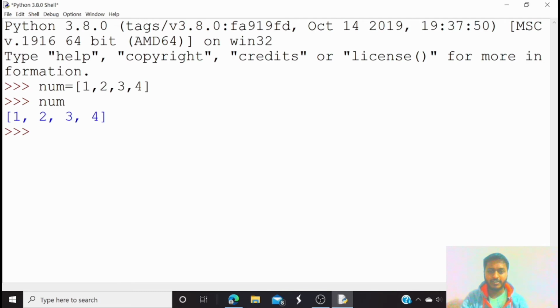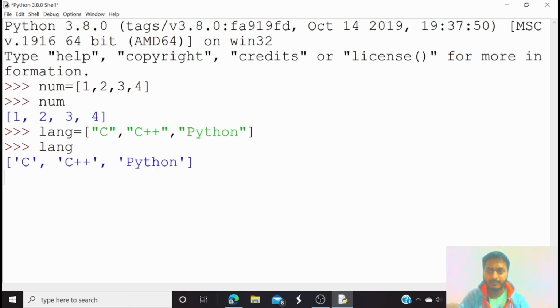So can we store only integers? Let's try with strings. I am declaring a variable called language, and inside that I am going to store multiple string values. So let's see what it has stored. You can see it has stored multiple values of the type string: C, C++, Python.